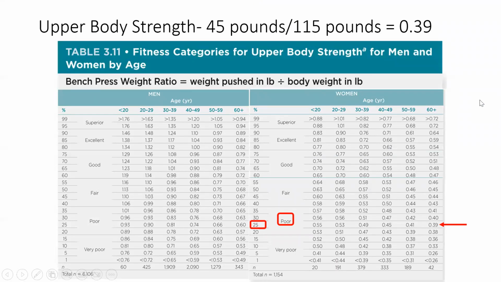Upper body strength. The patient was able to do a 1 rep max of bench press with 45 pounds. So her bench press weight ratio, as calculated above, is 0.39. Again, she's a female and she's older than 60, so we go to the far right column on the table. And 0.39 is actually an exact value on the table, so you follow it over. It's in the poor category at 25th percentile.